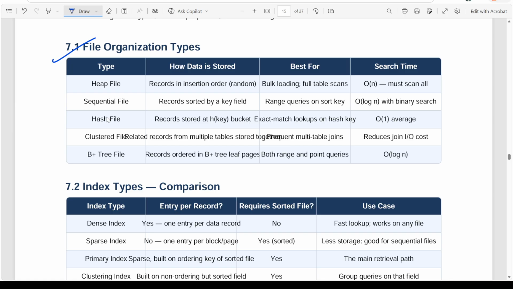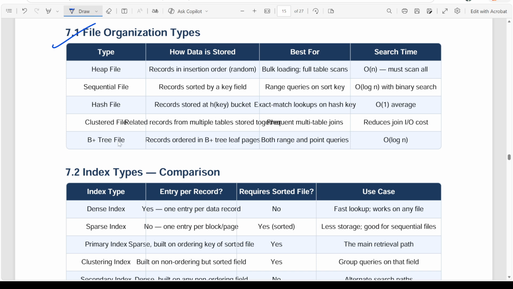Otherwise, if you keep all the data in file form, you won't be able to get the relevant information when you need it. So to make those search operations efficient, we use particular data structures to store their pointers.